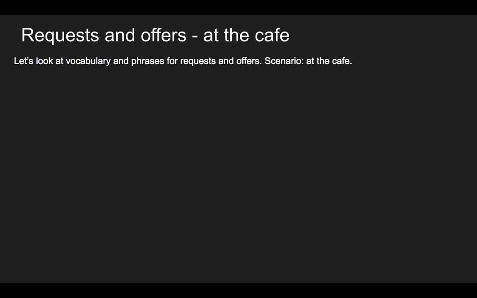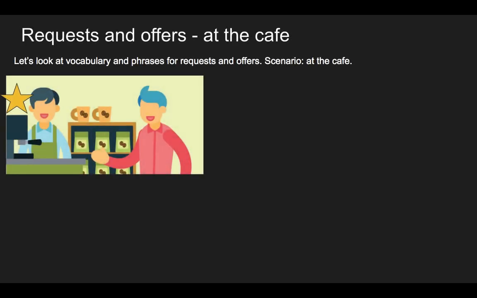Okay, so at the cafe again, but we'll focus on the waiter, the person who works at the cafe, and they're making an offer. So with offers, we can also use would like. What would you like? What would you like to drink? What would you like to eat? Would you like some coffee?